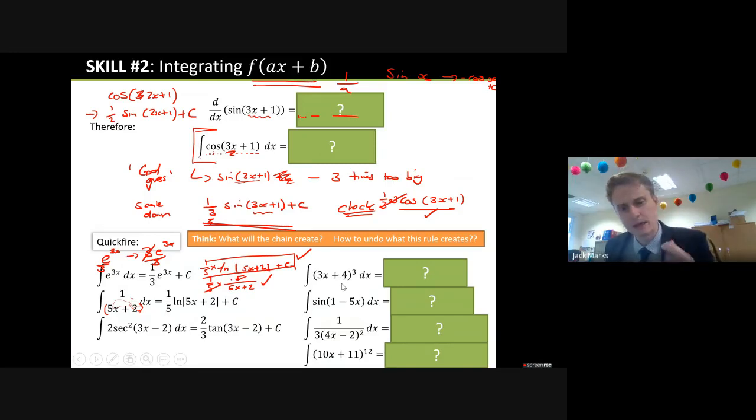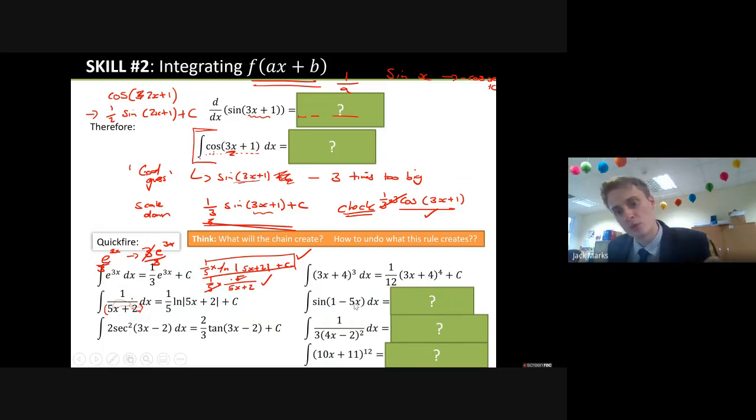Here, this is a bit like x to the power of 3. So bracket to the power of 3 becomes a quarter of bracket to the 4. But the answer is 3 times too big, so we'll have to divide by 3. A 12th. Sine, we know, goes to minus cos.